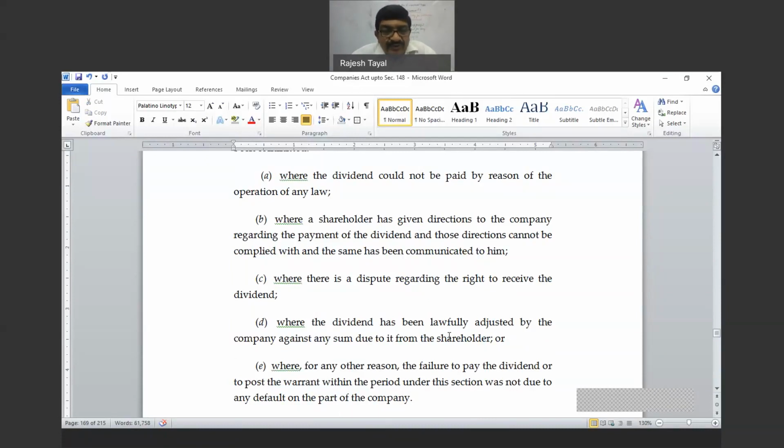Number E, where for any other reason the failure to pay the dividend or to post the dividend warrant within the period under this section was not due to any default on the part of the company. Now, this situation you cannot imagine, but I will give you an example. It was year 91, 92. I was working as a chief secretary for a group of companies.